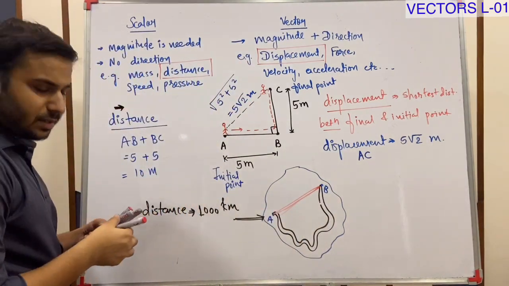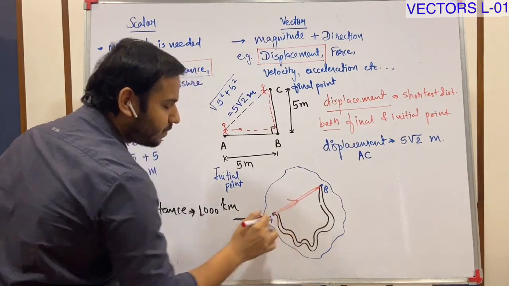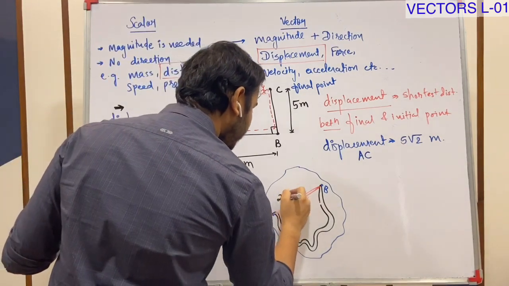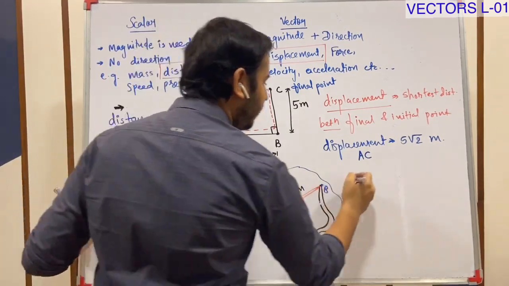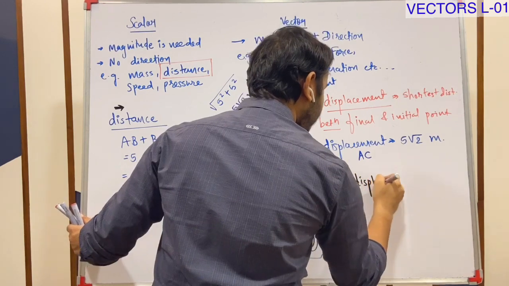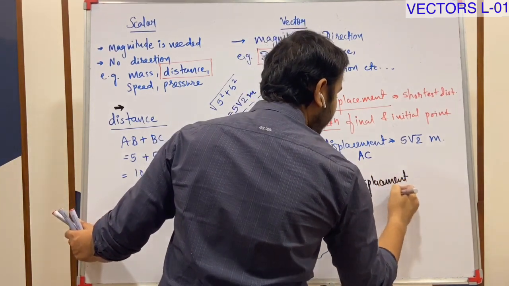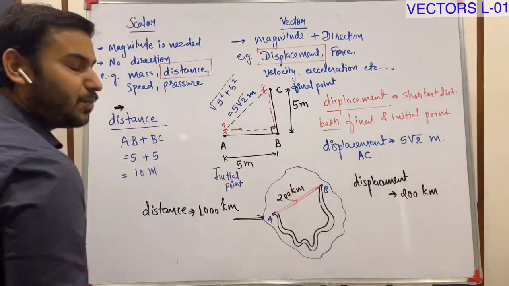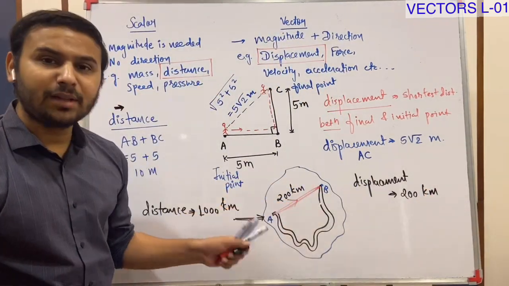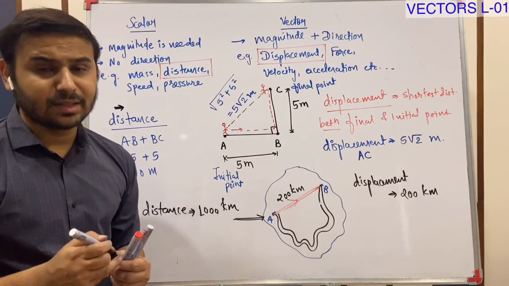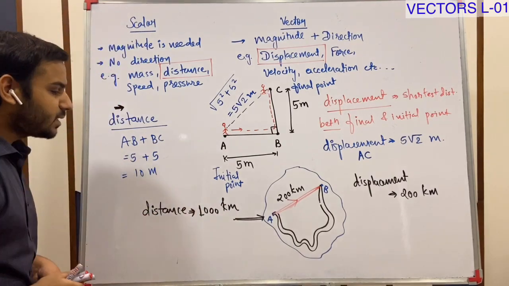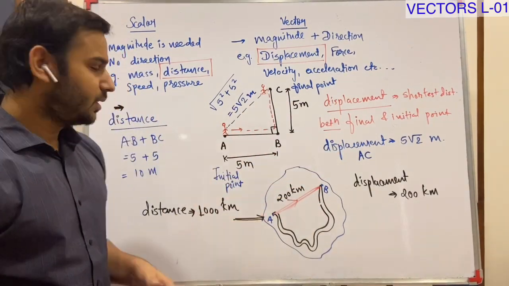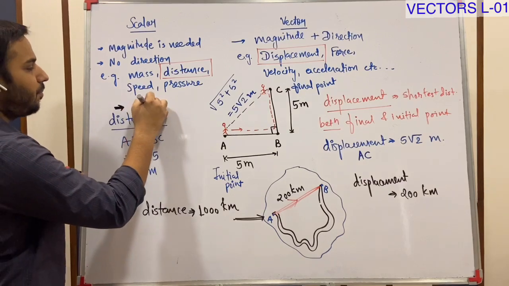But the displacement, this is the displacement direct. A is initial point, B is final point. So this is only 200 kilometer. Displacement, as I told you, is the shortest distance between 2 points from A to B. B is final point, A is initial point. That shortest distance is called displacement. Here is a distance by road, 1000 kilometer it has covered. The distance is also named as path length.